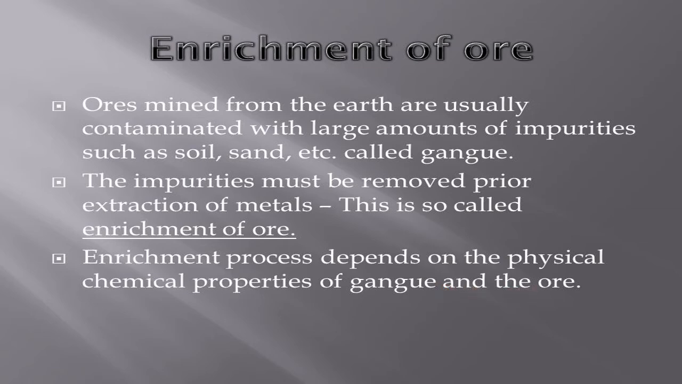That means I want to remove the impurities, but how will you remove them? For that, you have to take a small sample of the ore, as I told in the previous class, and take it to the laboratory. Study what type of metal is there and what type of impurities are associated with the metal. Depending upon the nature and properties of the gangue and the metal, we select a suitable method so that removal of the impurity becomes easy.